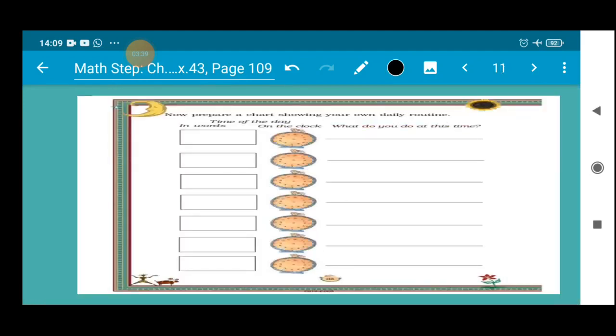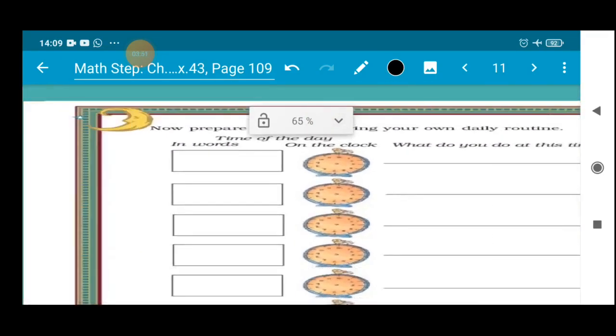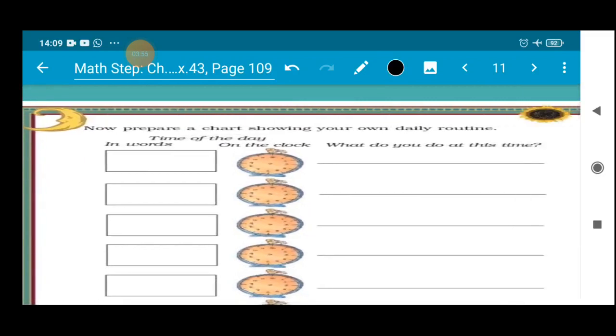Now children, next one. Now prepare a chart showing your daily routine. This one you have to prepare a chart. Okay, you have to write the time in words. Then after you have to draw the time on the clock. Then after you have to write what you do at this time.